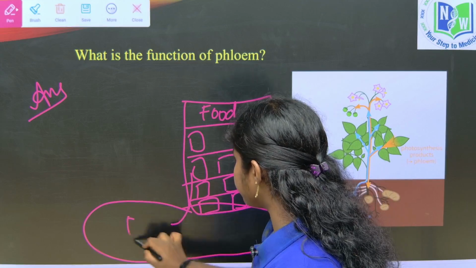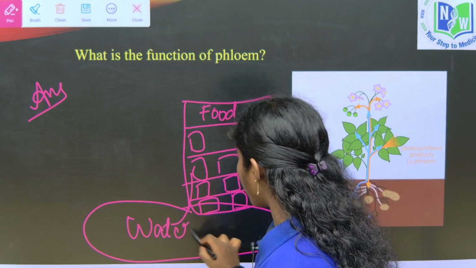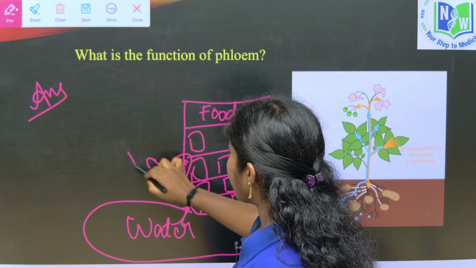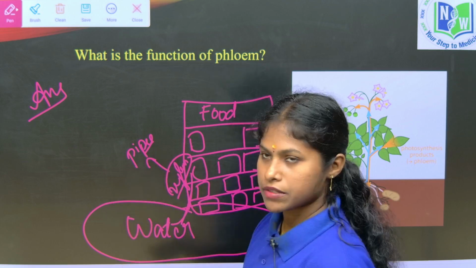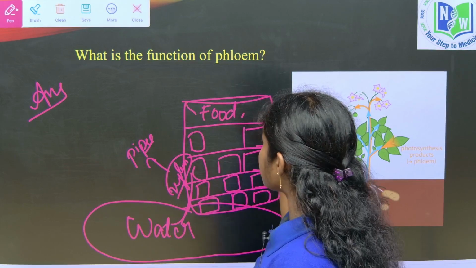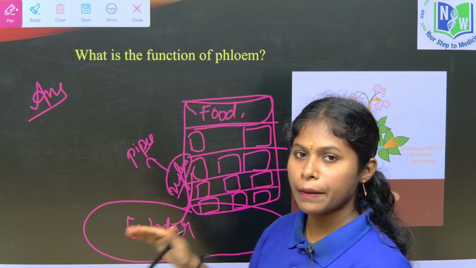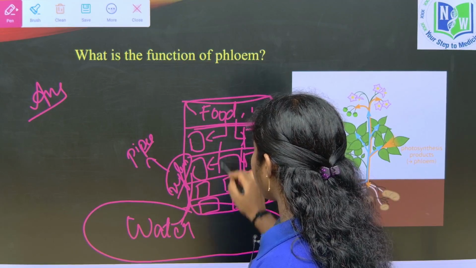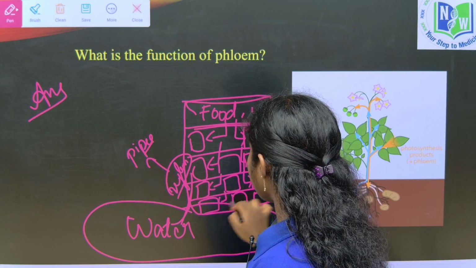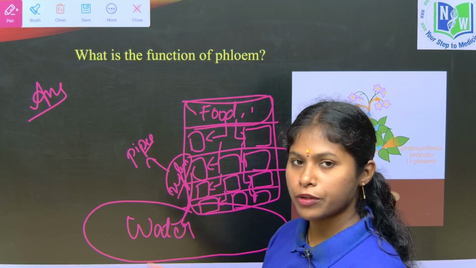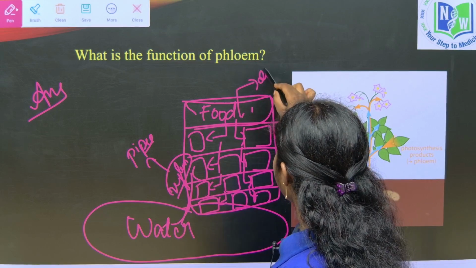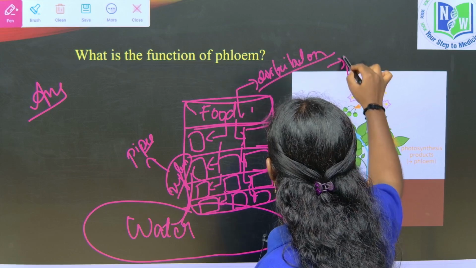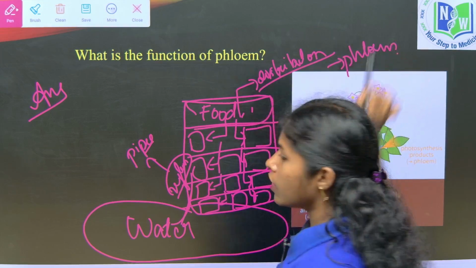Here the water is transported by the xylem, through pipes. And here is the food. The food is prepared on the top floor of the building, so the food should be delivered to every floor and every apartment, to distribute to everyone. Food is distributed by the tissue called phloem, children, phloem, right?